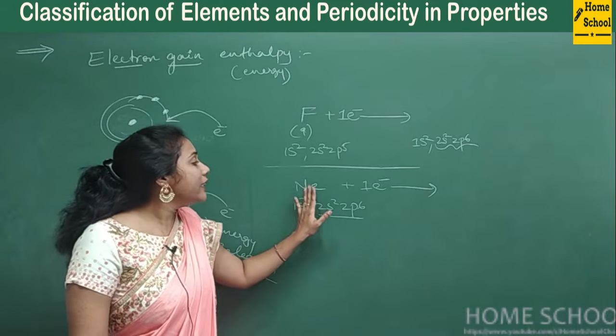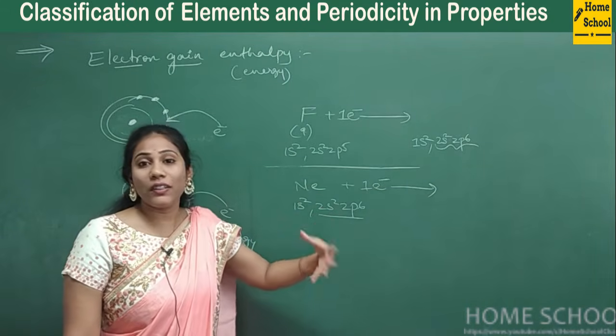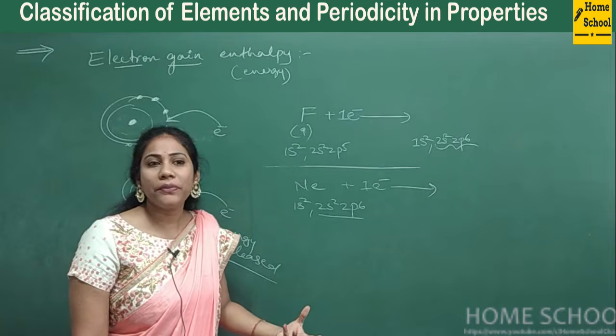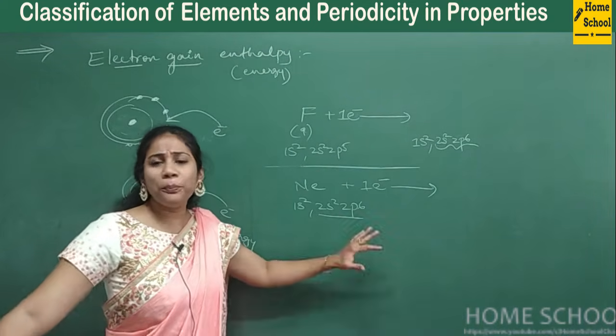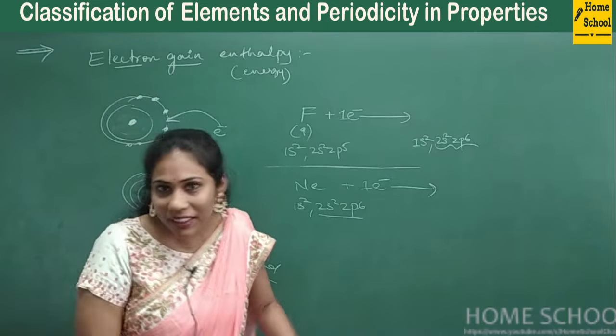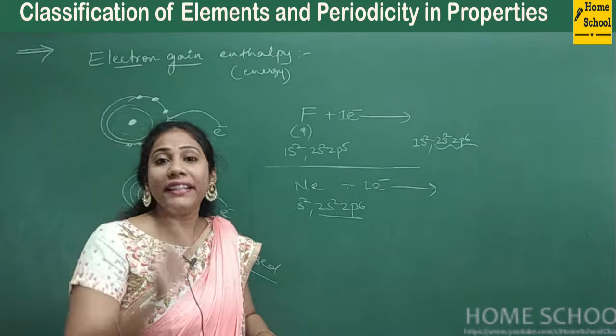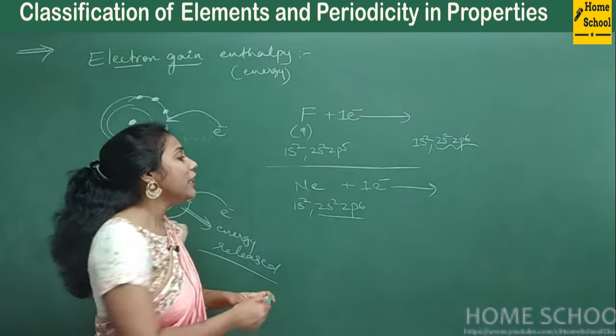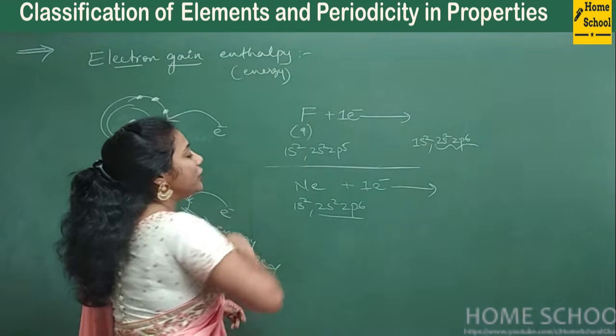Okay, so you do not want that one electron that you are giving from outside. But at any cost, I have to put an electron into neon's shell. Then what do you have to do? You need to struggle, with lots of energy. You have to put an electron into a neon.